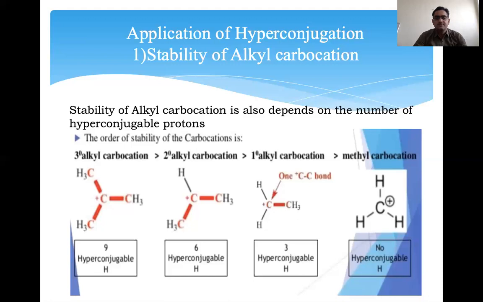That's why we can define the stability this way. Tertiary has 9, secondary has 6, primary has only 3, and methyl carbocation has 0 hyperconjugable protons. So accordingly the tertiary carbocation is more stable than secondary, secondary is more stable than primary, and primary is more stable than methyl carbocation. This is the order. Tertiary is the most stable, and methyl carbocation is the least stable.